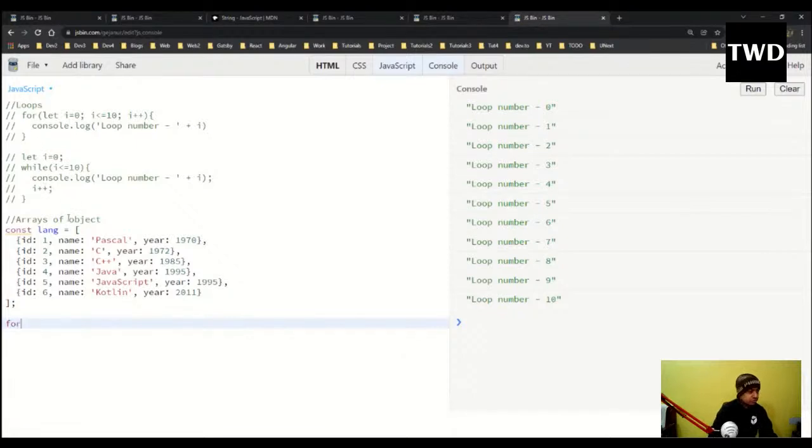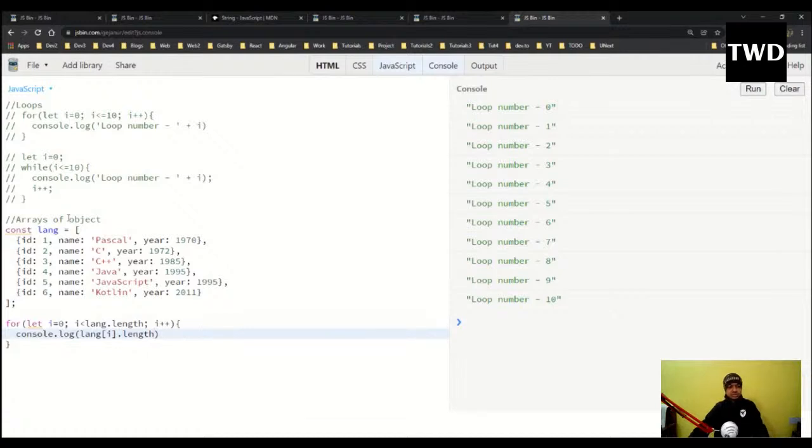Okay, so I'll do for (let i = 0; i < lang.length; i++) and console.log(lang[i].length). Okay, so this I have done.